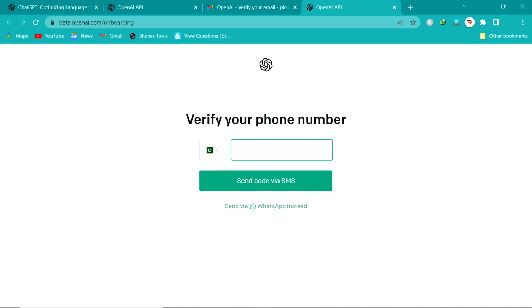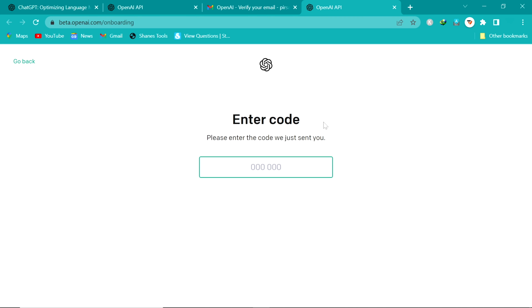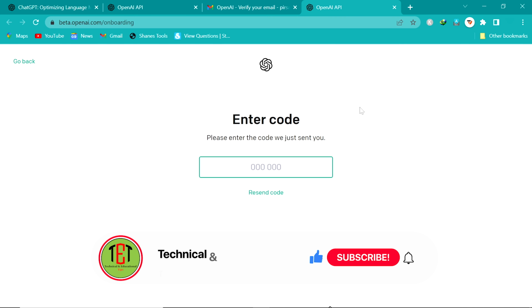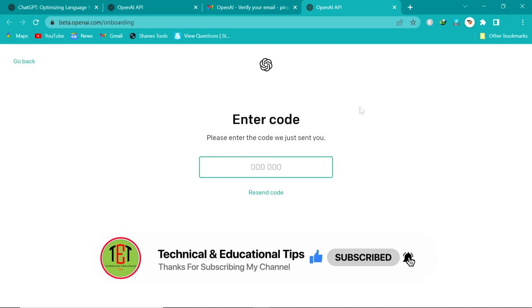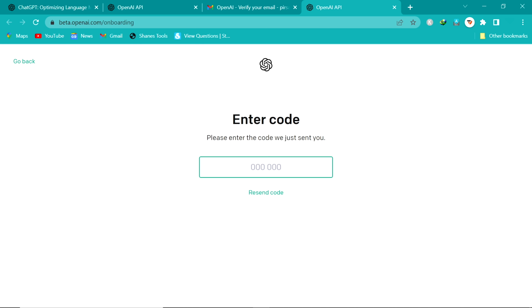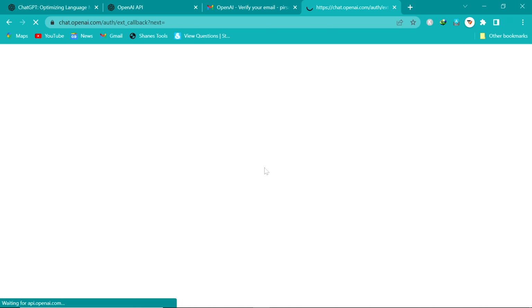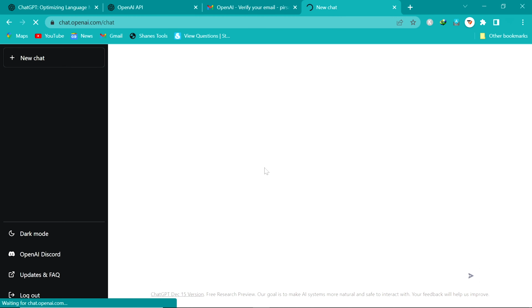Here you write your phone number. After writing the phone number, you click on send code. After opening this page of the website, you go to your mobile where this number is active. You get a message of 6 digits from OpenAI. You enter these 6 digits here. This is verifying our code.